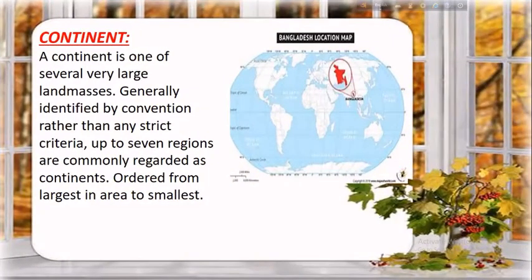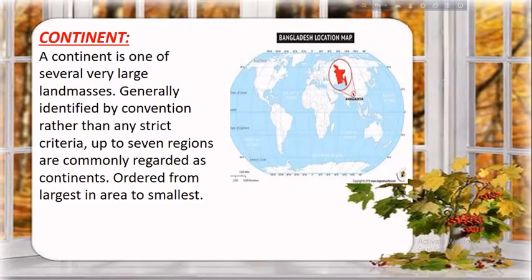Now come to the point. If we want to find out the position of Bangladesh in the world map, what do we have to do? First, you have to find out on the globe where the equator is. So first locate the position of the equator, then go to the upper part, the northern hemisphere. We know Bangladesh is situated in the northern hemisphere. Which part? The eastern hemisphere, eastern part. Which continent? The Asia continent, and the southern part of this Asia continent. So follow here the southern part. This is the northern hemisphere, eastern part. Here is the Asia continent, and here is the position of Bangladesh, southern part of the Asia continent.